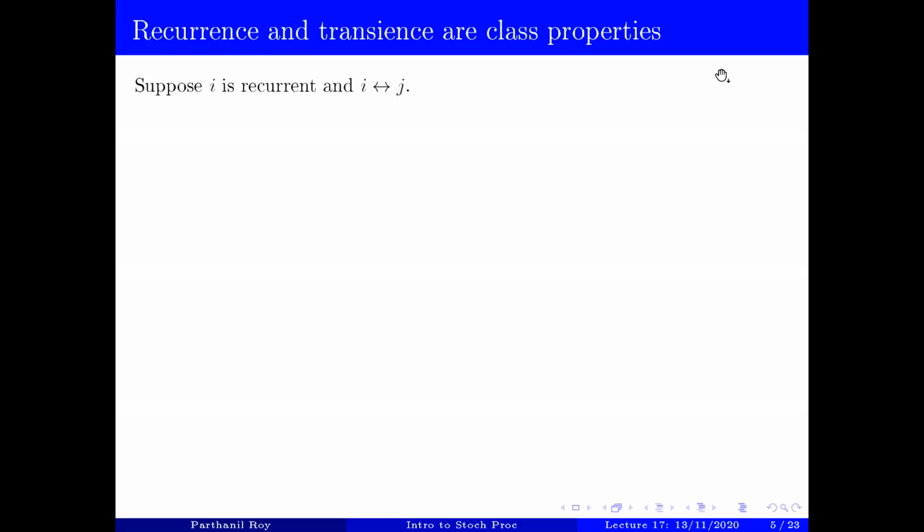So we have to prove that recurrence and transience are class properties. We'll first show that recurrence is a class property. Suppose i is recurrent and i communicates with j. So we have to show that j is also recurrent.